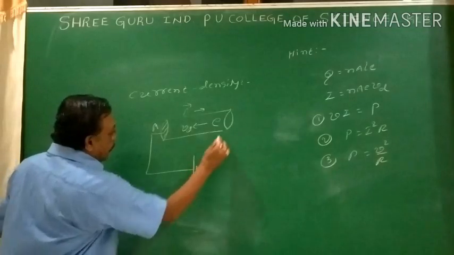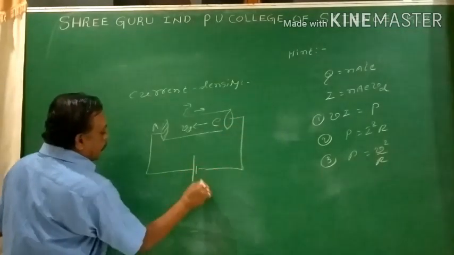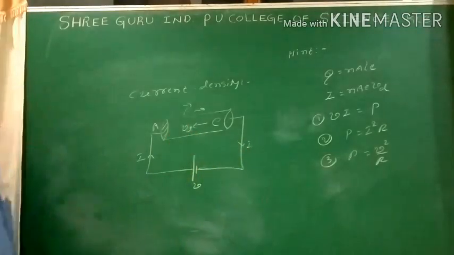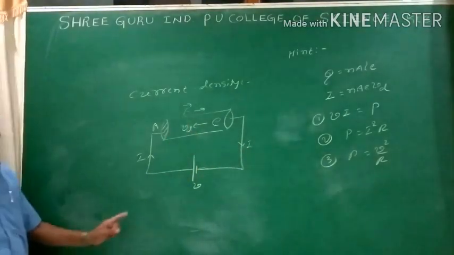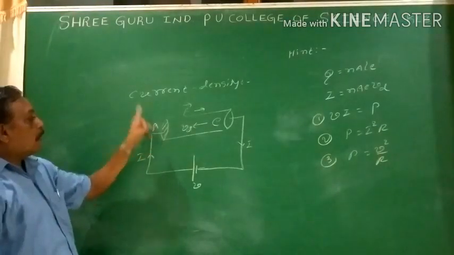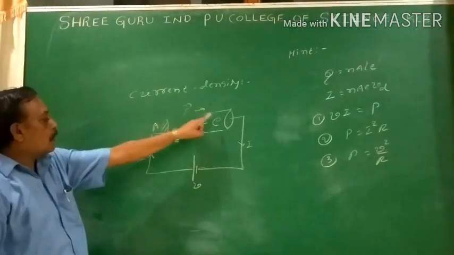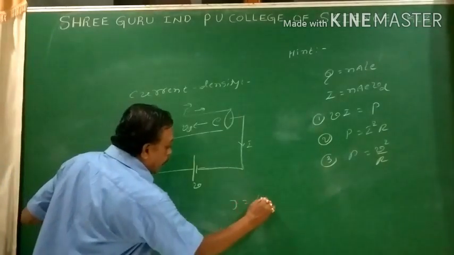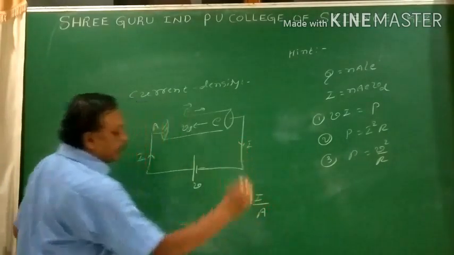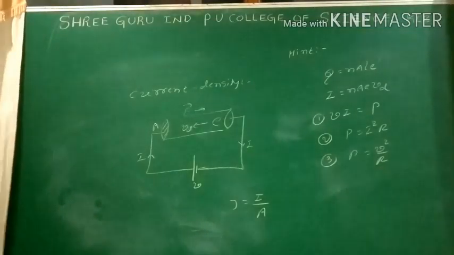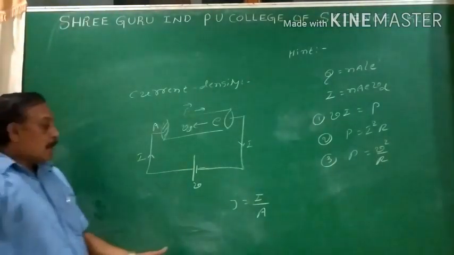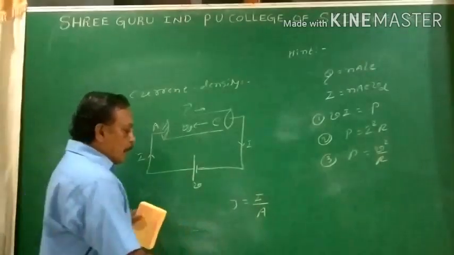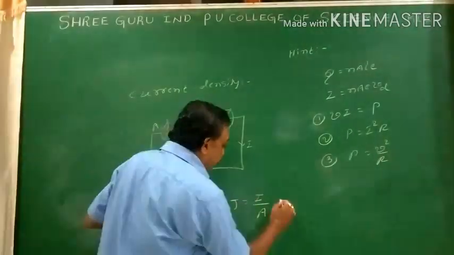So I have to complete the circuit diagram. So potential difference V, direction of the current I. Is it clear? Then the electrons are crossing the cross-section area A. The rate of flow of charge is nothing but the current. So I can write current density J equals the current flowing per unit area. J equals I by A. Current is a scalar quantity, but current density is a vector quantity.